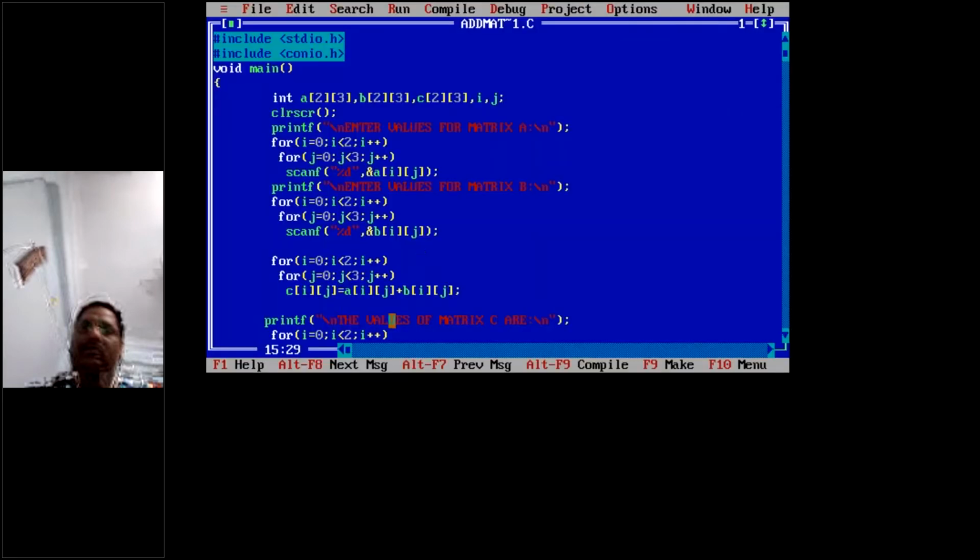So 2 and 2. Then 3, 4, 5, 6. Okay, so 1, 2, 3, 4, 5, 6. So this is how the matrix addition was performed. Okay, right. So this is all about the things.